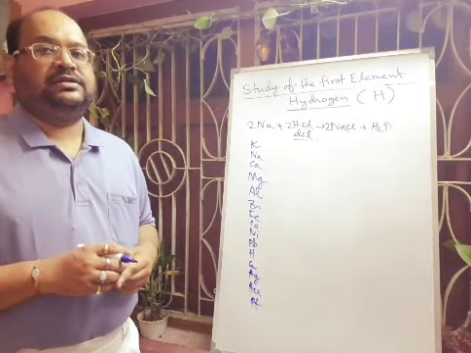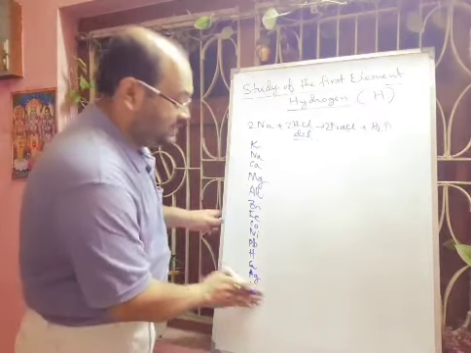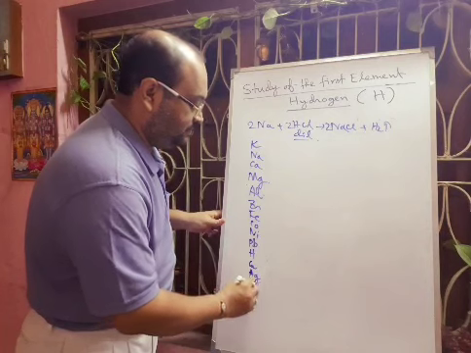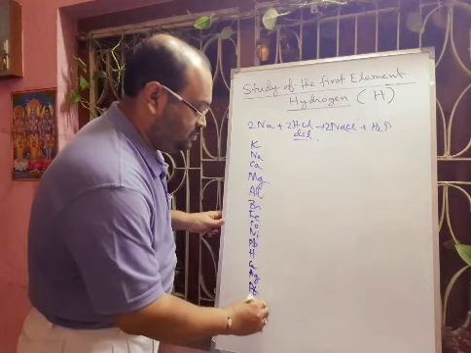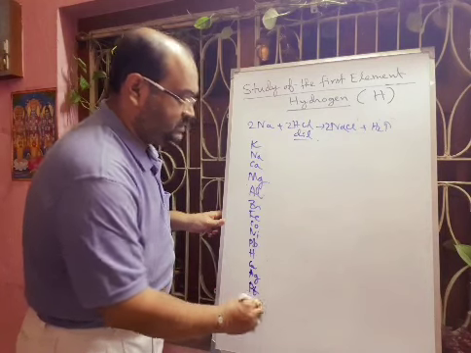Below we can write that first will be platinum, then will be gold. Gold will be at the last.